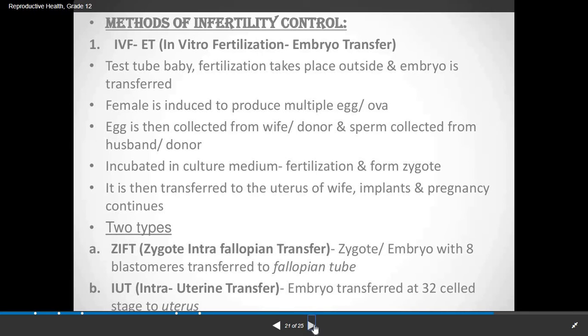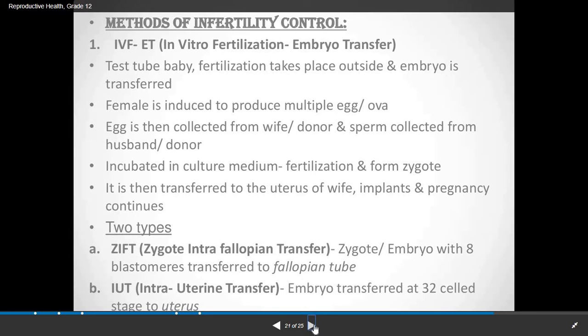The egg is then collected from the wife and the sperm is collected either from a donor or from the husband himself. Then both the egg and the sperm are incubated in the culture medium. Fertilization is done and as a result there is formation of a zygote. This zygote is then transferred to the uterus of the wife. Further, after a few days implantation occurs and the pregnancy continues. This is how the procedure takes place in IVF, that is the test tube baby.